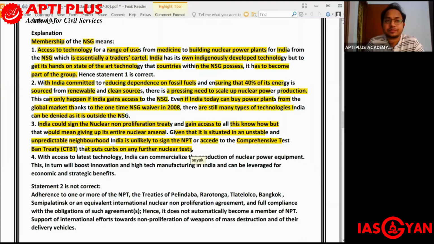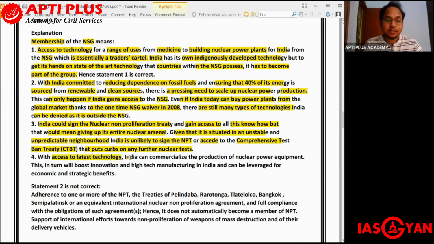But then again, having to give up its nuclear arsenal, which acts like a deterrence, you can say, for large hostile neighbors like China and Pakistan, India is unlikely to sign these two treaties, that is NPT and CTBT, and hence it is difficult for India also to become part of NSG.